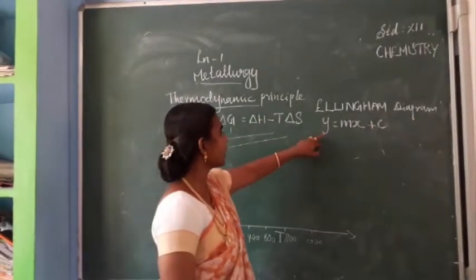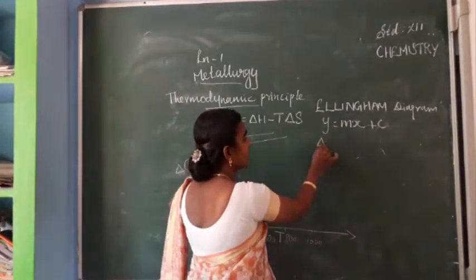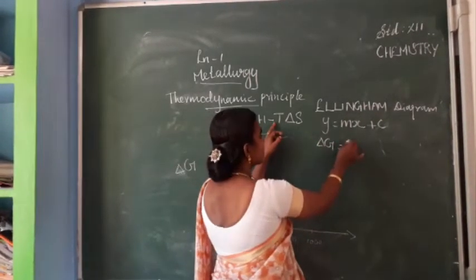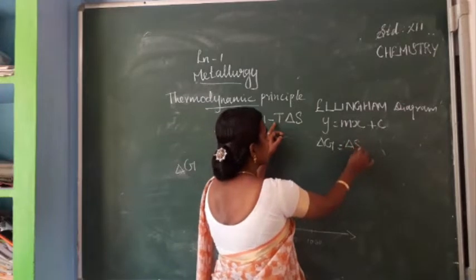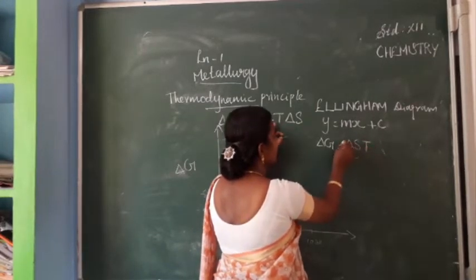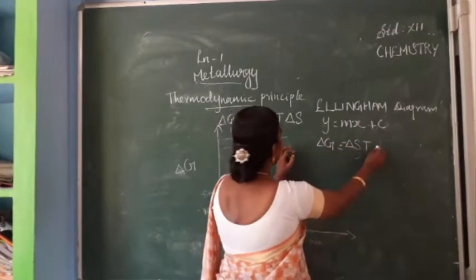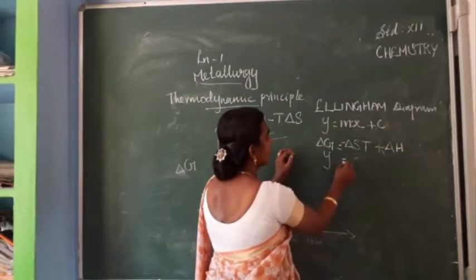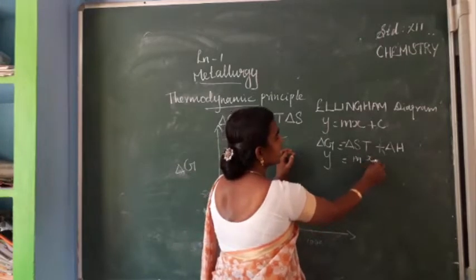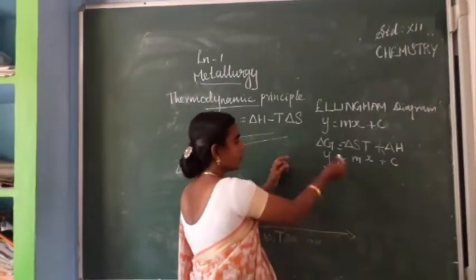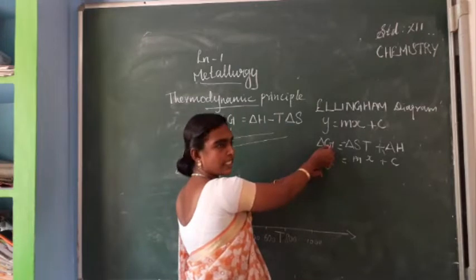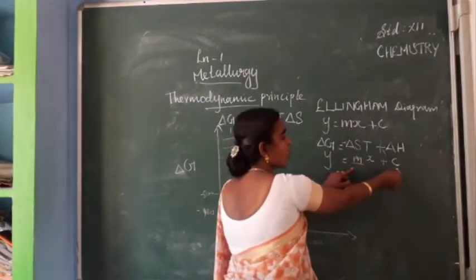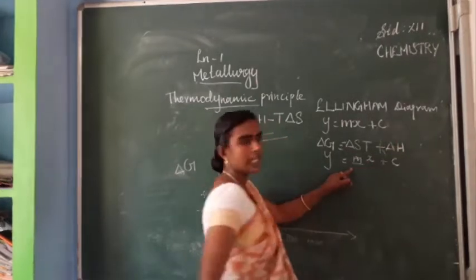So here on the y-axis we have delta G is equal to, take it like this, delta S T minus, then plus delta H. Y equal to m, this is x, plus c. So y is delta G and the slope m is equal to minus delta S. The y-intercept c is equal to delta H.